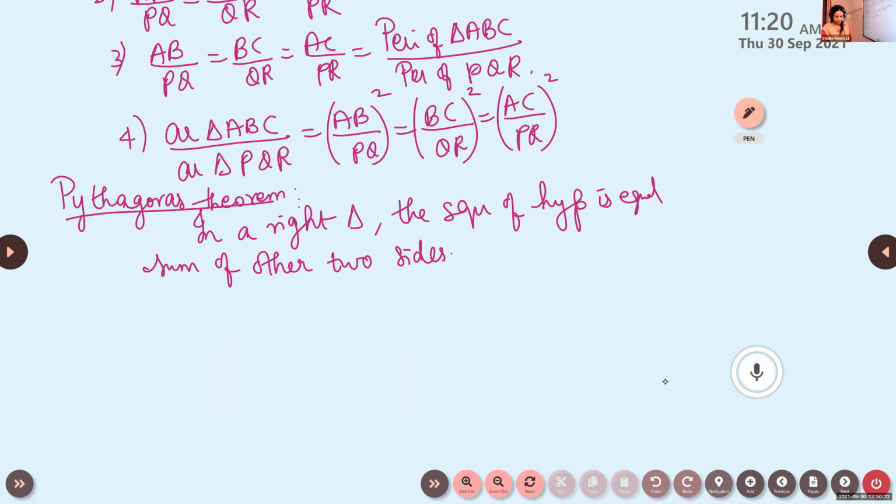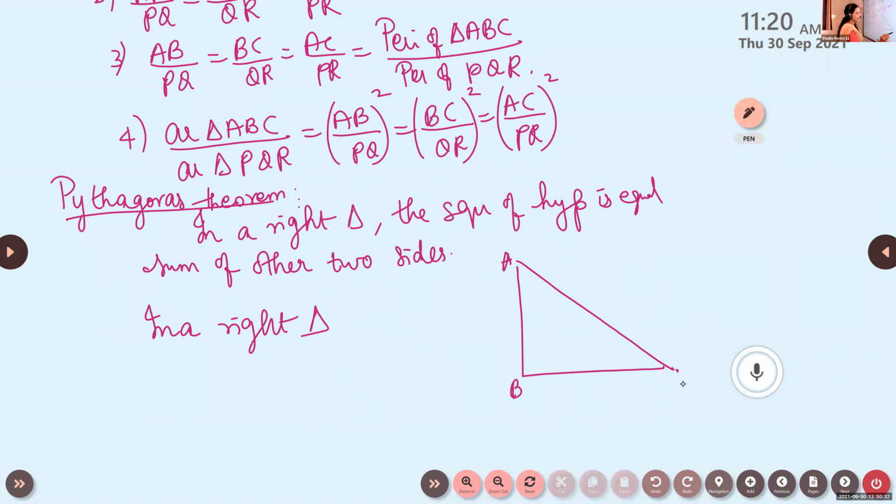In a right triangle, suppose you are given a right triangle ABC with right angle at B. If a perpendicular is drawn from the right angle of a right triangle to the hypotenuse, then the right triangles on either side of the perpendicular will be similar to each other and similar to the whole triangle.